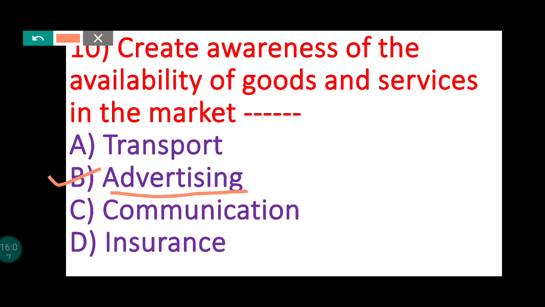Creating awareness of the availability of goods and services in the market is one of the important essential aids to trade. Transport is the physical movement of goods and services. Communication is transfer of information from one person to another. Insurance refers to an aid to trade which deals with compensation of people who suffer financial loss out of stated risks such as fire, theft, accident. So the correct answer is advertising.